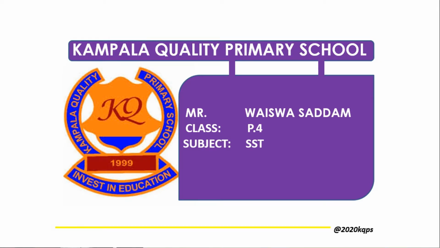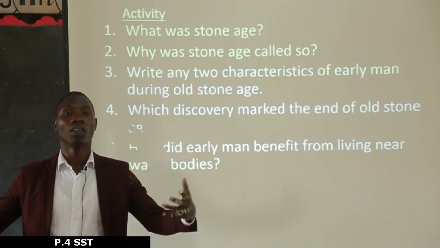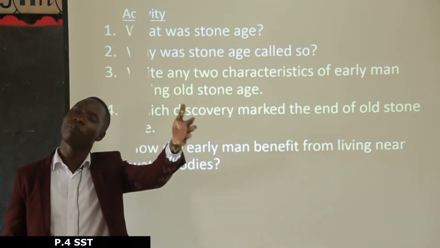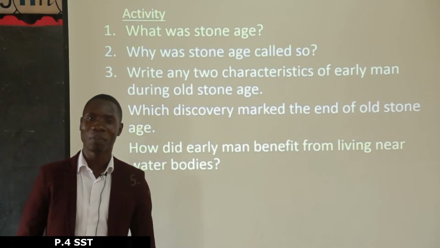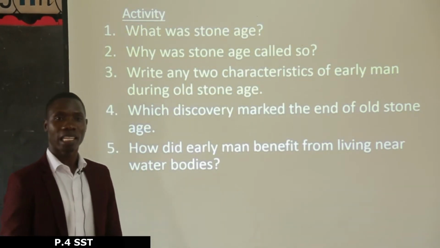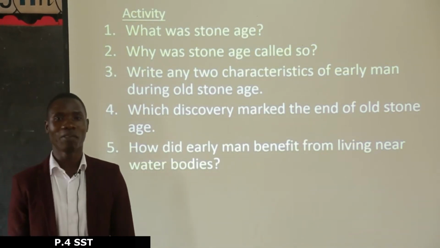Remember the other time I left you with an activity that we have to go through. By the way, how was that lesson? Do you still remember what we discussed that day? The topic: people in our district, and we are first looking at the people who lived in our district before we can reach the modern people. Don't worry, we are going to reach the modern people. Now, we had an activity that we have to mark very quickly, and we see what we shall have today.